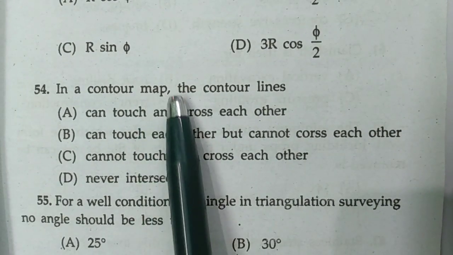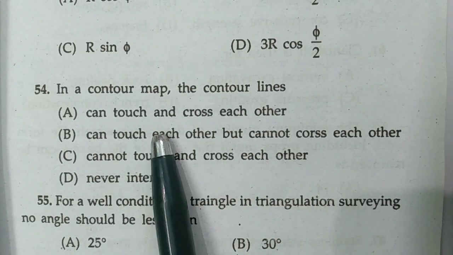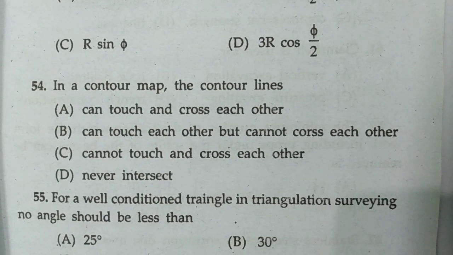Now question number 54. In contour map the contour lines, and these are the options. Now we know what contour lines are. Contour lines are the lines passing through points of equal reduced level. Contour lines cannot touch each other, also they cannot cross one another except in the case of overhanging cliff.